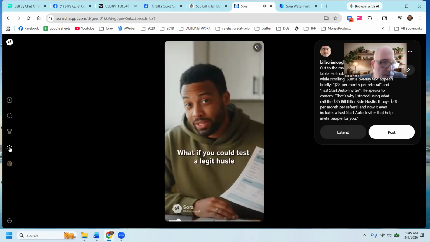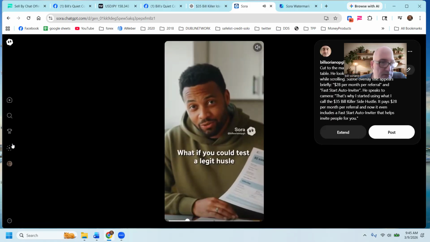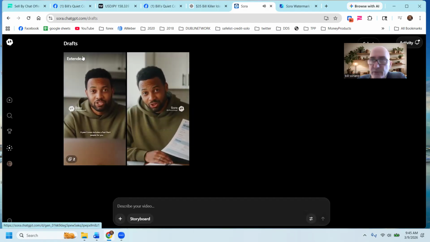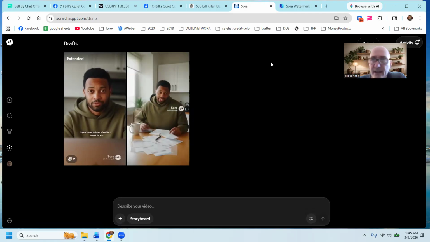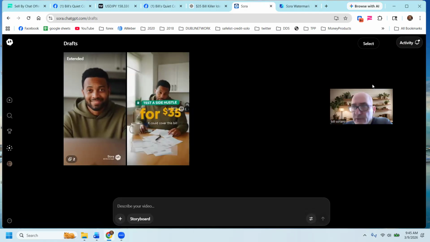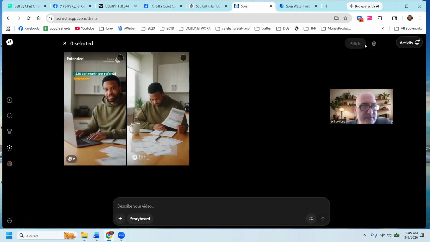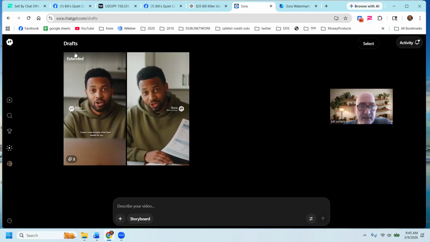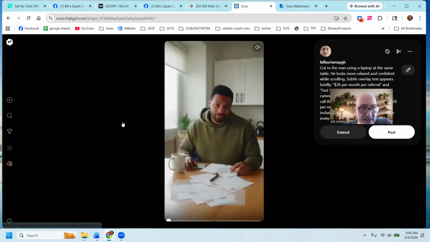Okay, so there's your first two. Now you could go back to this little button over here, right, to get it back to here. If you didn't like one of these, then let's see here. You could click this select button and you could just delete this one if you didn't like the way it was made. But I kind of like the way it was made.